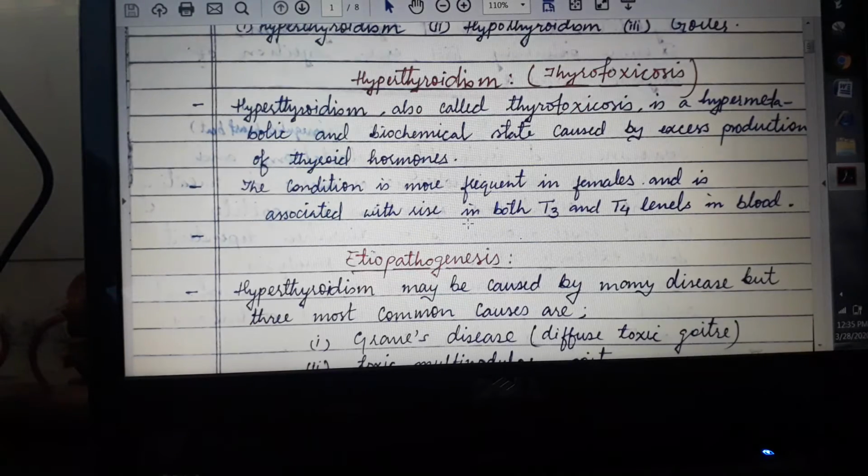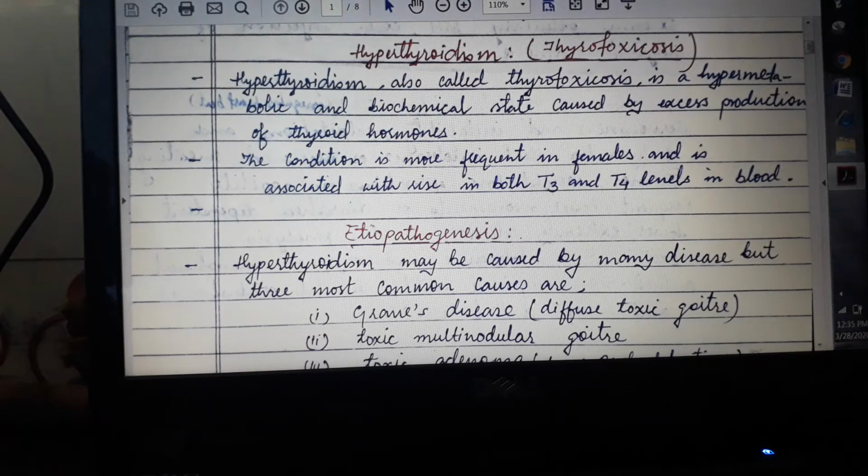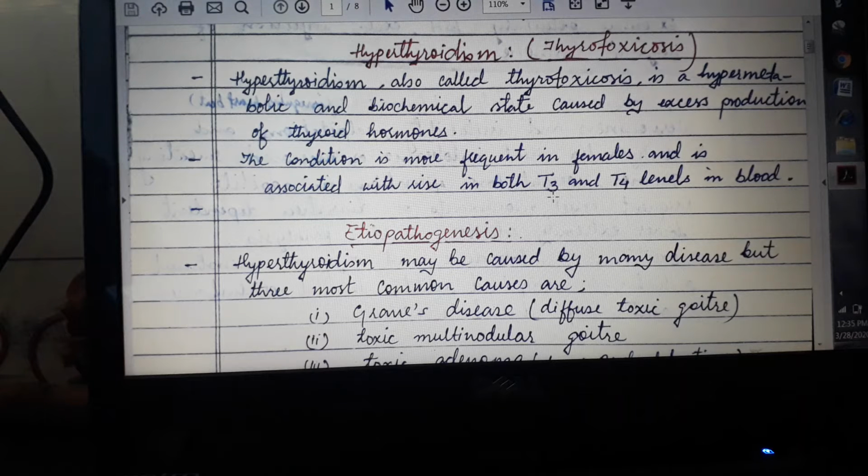The condition is more frequent in females and is associated with a rise in T3 and T4 levels in the blood. T3 is called triiodothyronine, and T4 is called tetraiodothyronine. T4 is also called thyroxine.